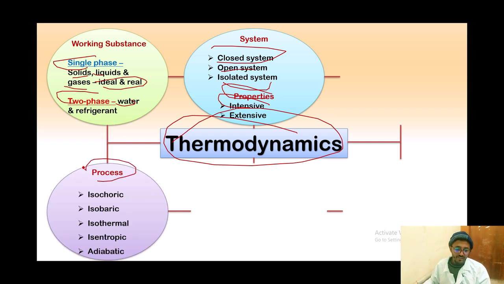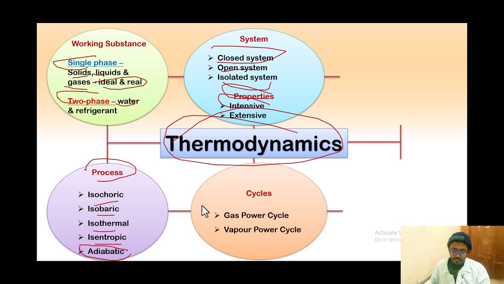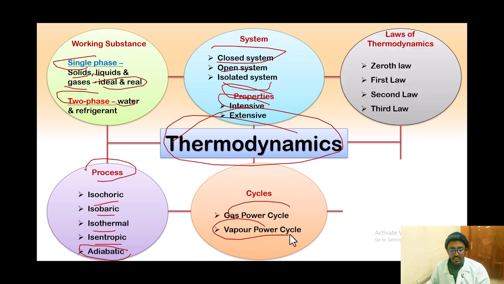There are also processes like isochoric, isobaric, isothermal, isentropic, adiabatic. We will see exactly what these processes mean. When we say isochoric, what does it mean? When we say isothermal, what does it mean later? But I want you to have this in your mind. And also we have cycles: gas power cycle and vapor power cycle.